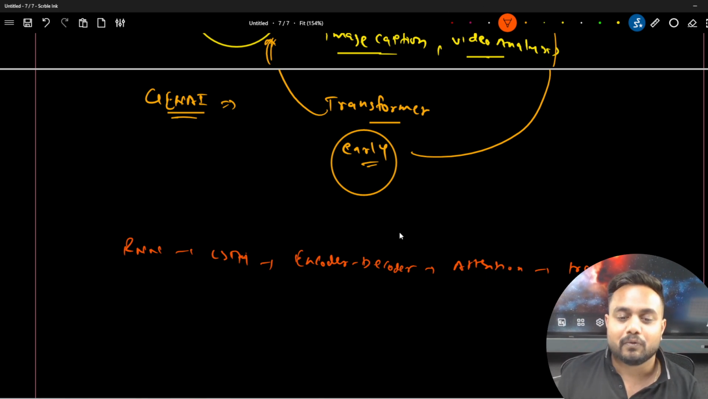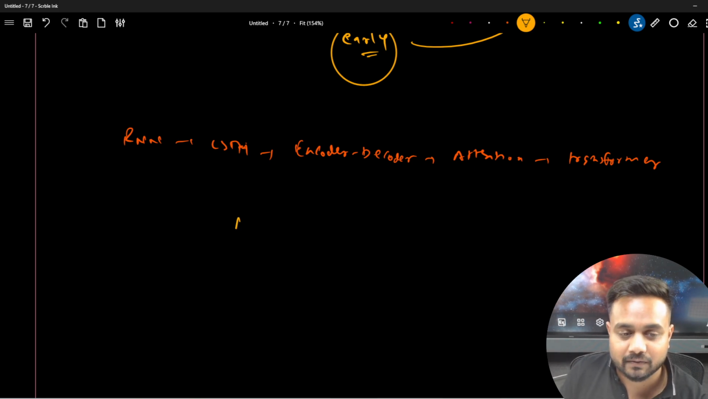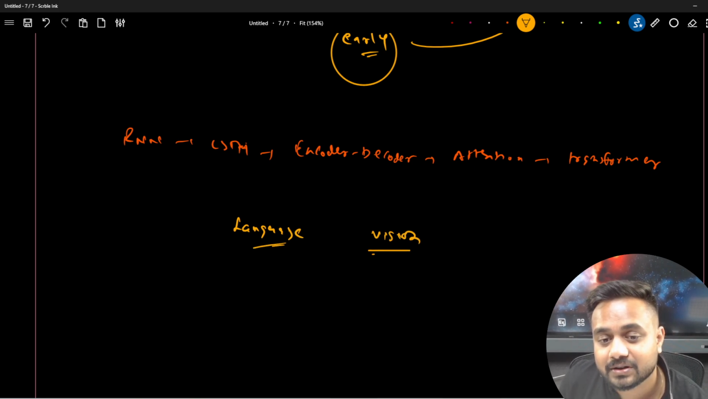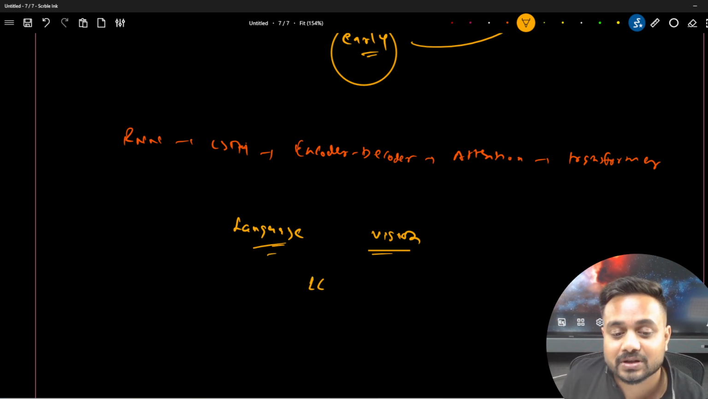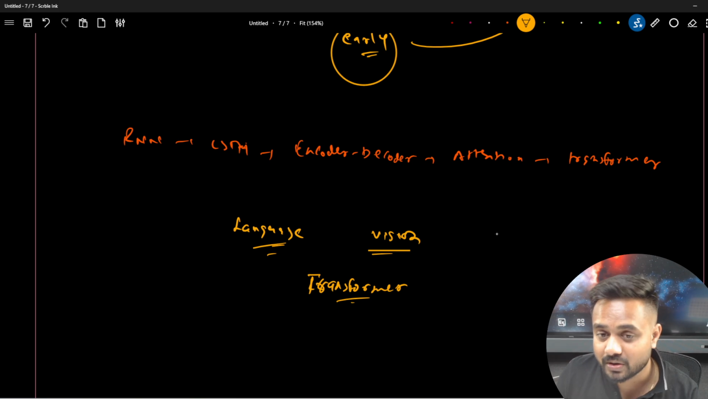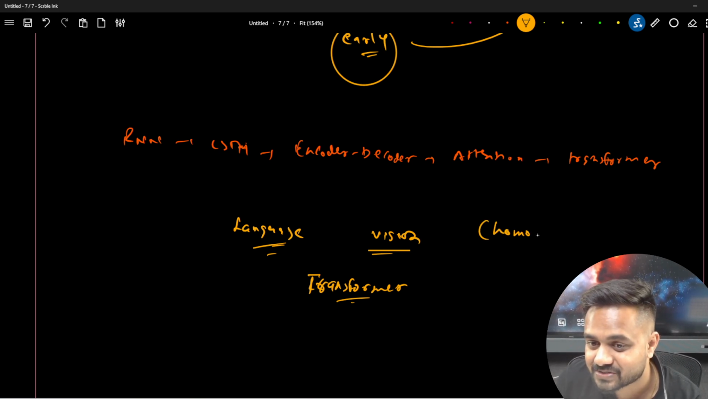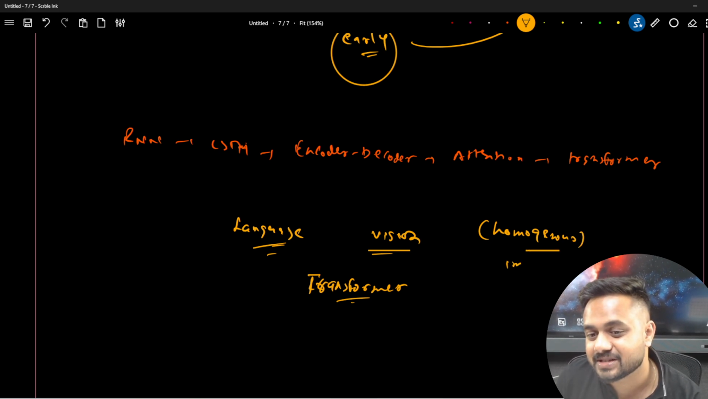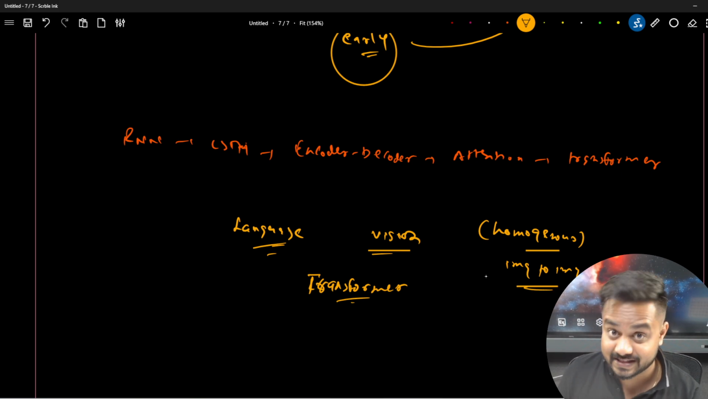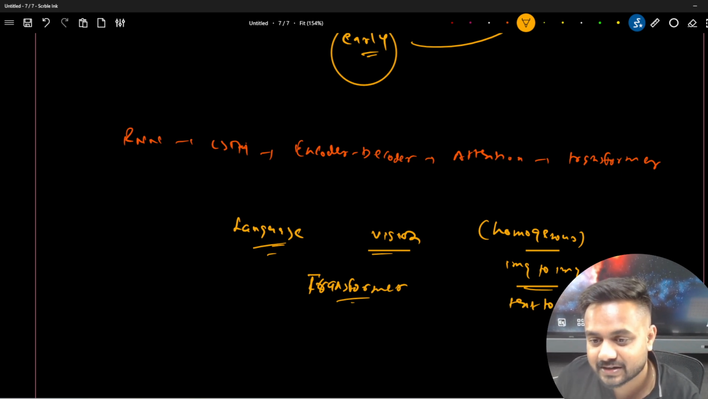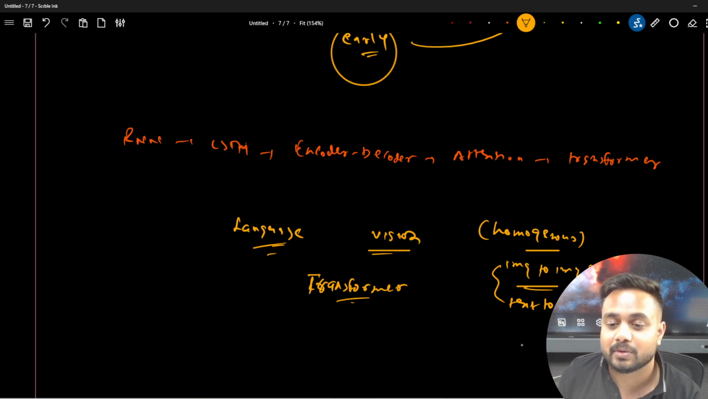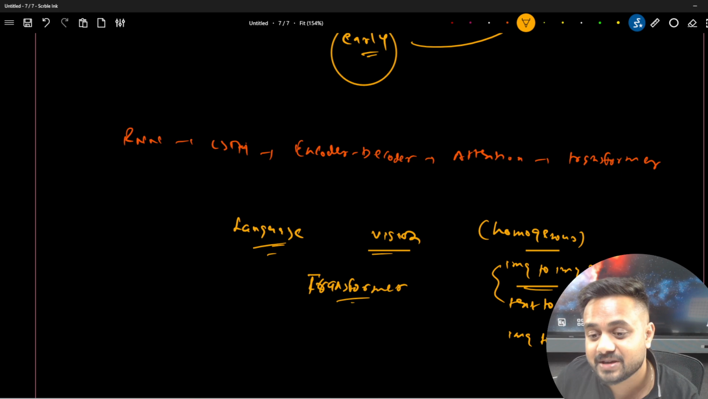Now here, guys, whether the task is related to languages or to vision, everything we can do by using the transformer as a base architecture. So whether there is a homogeneous task, homogeneous means what? Tell me, guys. Here, homogeneous means image to image, where earlier we were using GANs, or autoencoders also, or text to text, which we can do by using the transformer. And the heterogeneous task means image to text and text to image.